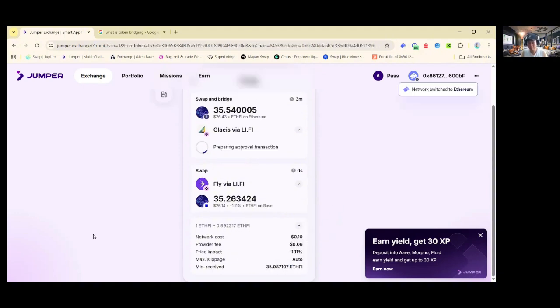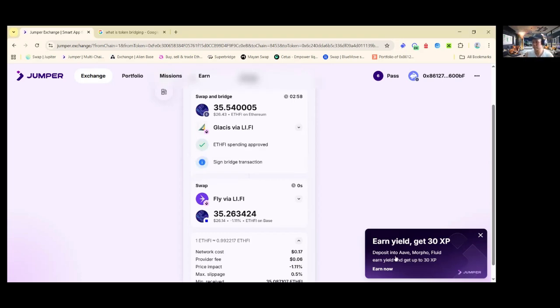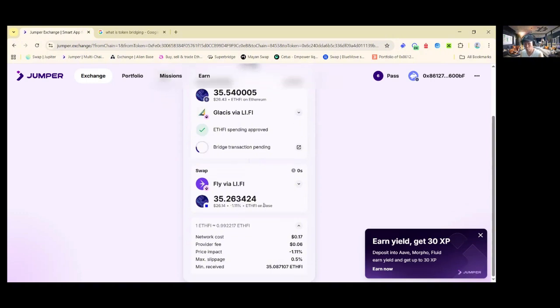So I'm going to start bridging now. Okay, start bridging. And then I'm going to sign and confirm. Right, so I'm going to pay 17 cents for the bridging fees. So I'm going to hit confirm again. Okay, so that is how you can bridge. I think the Ethereum network will take some time, right? You can see the timer here. I think it's about 2.5 minutes, so you've got to wait.